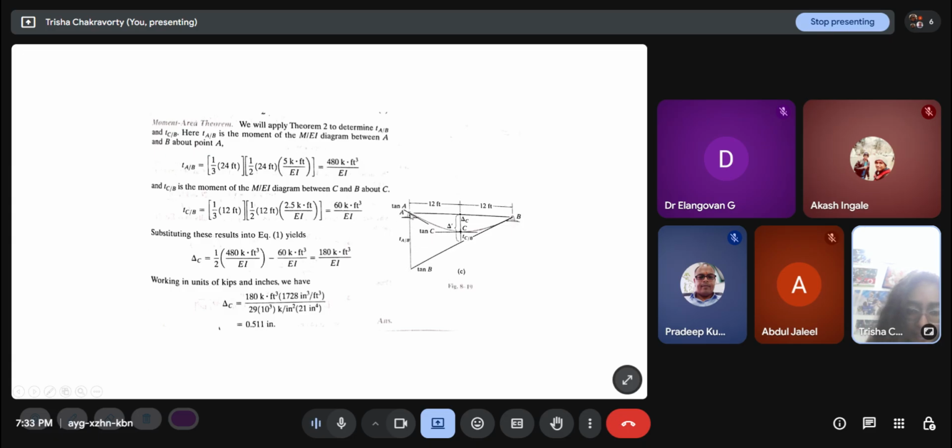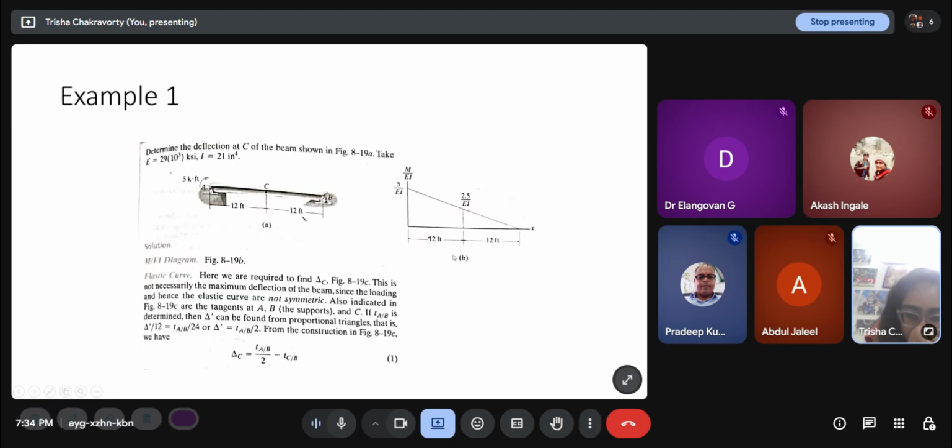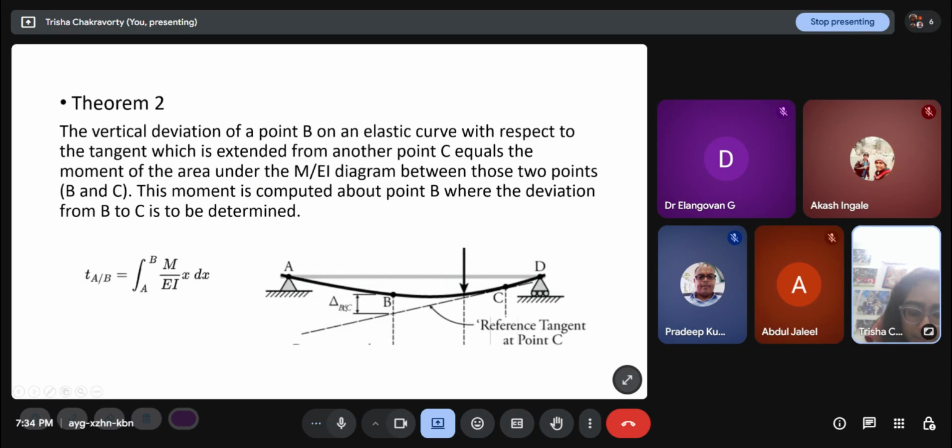A does not deflect downward since it has a hinge support. So this is t A/B by our definition. And C is the deflected point of C. This is the tangent at B. So this is our t C/B by our definition. And what I want is delta C. Delta C is equal to t A/B minus t C/B, and this quantity we are going to find by the second moment area theorem. So delta dash can be found from proportional triangles.